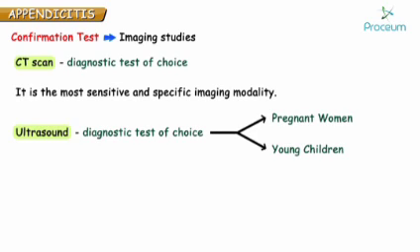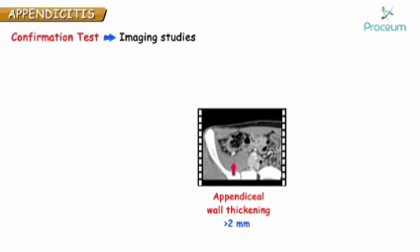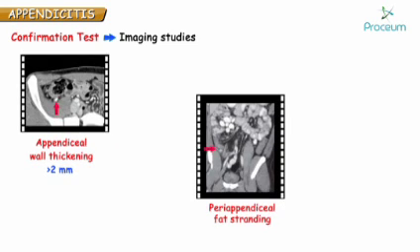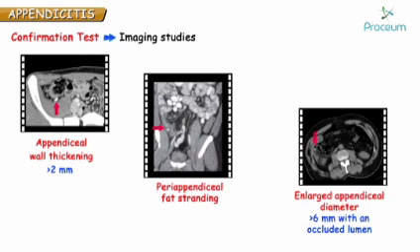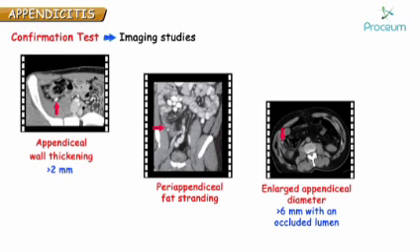So here, all I'm trying to tell you is, CT scan is the diagnostic test of choice in patients with suspected appendicitis, as it is most sensitive and specific imaging modality. Imaging will reveal thickened enhancing walls, periappendiceal inflammation, including fat stranding and a dilated appendiceal lumen, more than 6 mm in diameter.